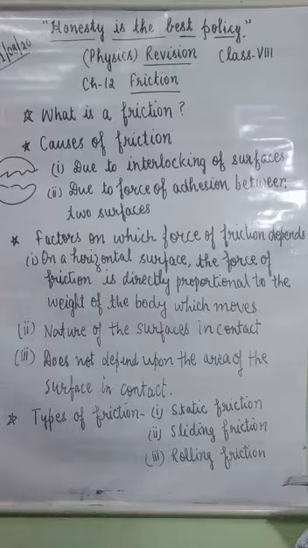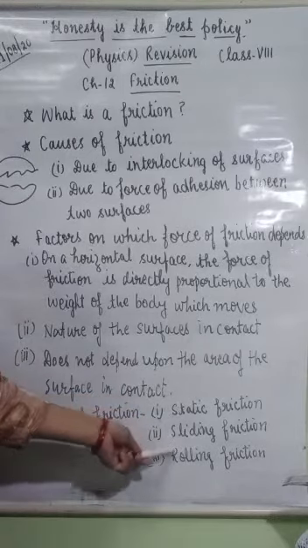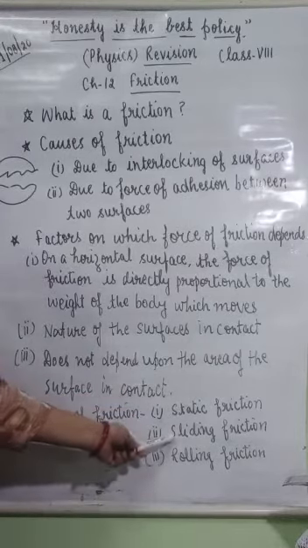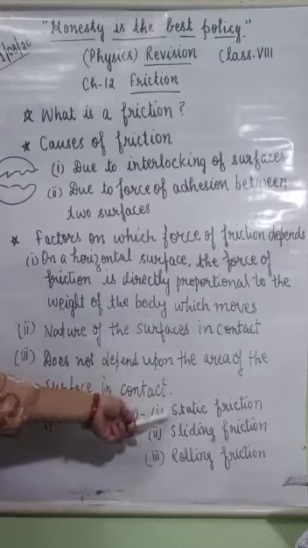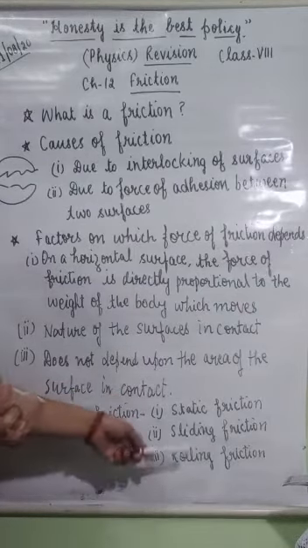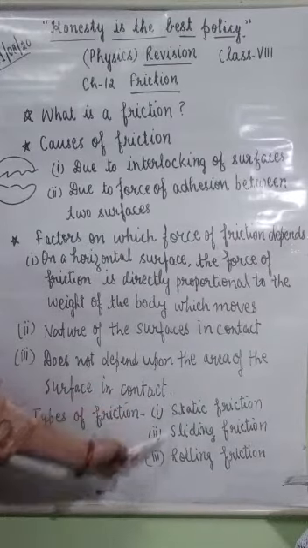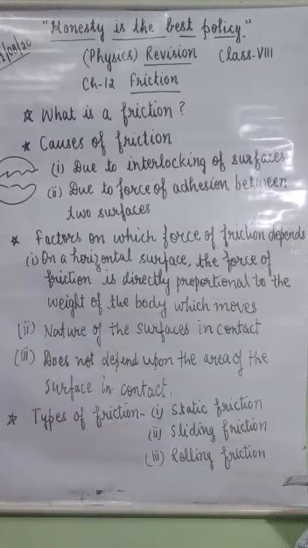So static friction is more than sliding friction and rolling friction, and sliding friction is less than static friction and more than rolling friction, while rolling friction is less than static friction and sliding friction. So you have to remember this order.